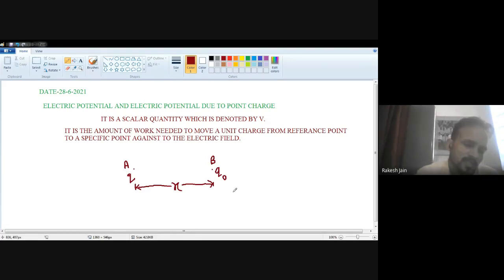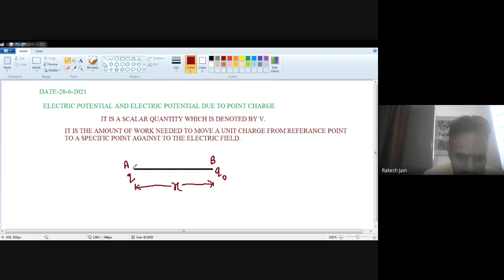I wish to move the charge Q, which is placed at the reference point A, from A to any other position. I know that in between these two charges, yes, these are two charges.